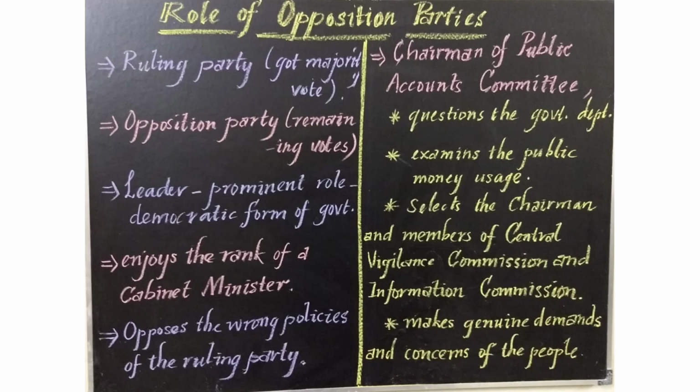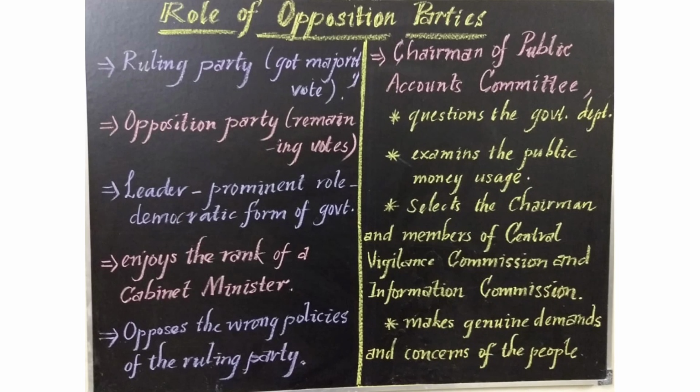That's why he can question the government departments, and also he can examine the public money usage, whether all the public money is used only for public welfare or not by the ruling party. That can be examined by the opposition party leader, and the opposition party leader plays an important role in selecting the chairman and members of the Central Vigilance Commission.